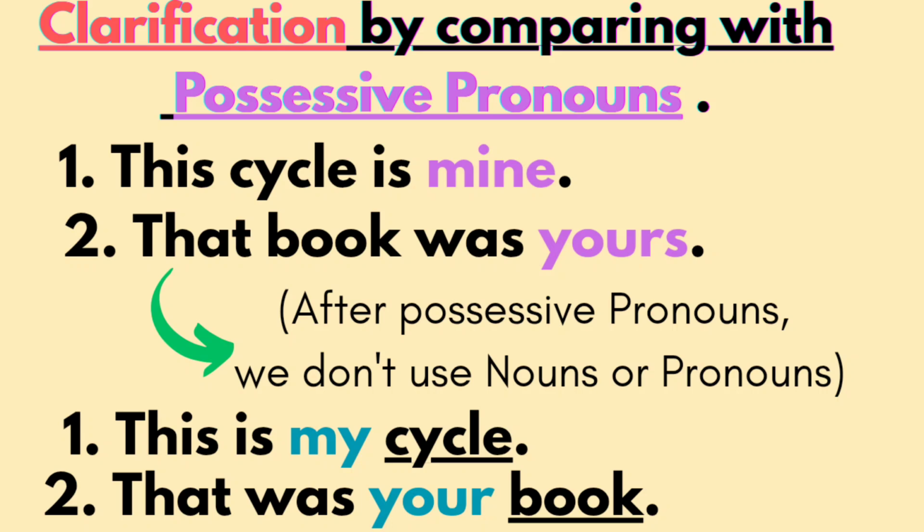Book is a singular countable noun, and before the noun, your is a possessive adjective. I hope the concept is clear. Remember this tip: after possessive pronouns, we don't use nouns. When it comes to possessive adjectives, we use nouns. Before nouns, we use possessive adjectives. I hope this is clear.